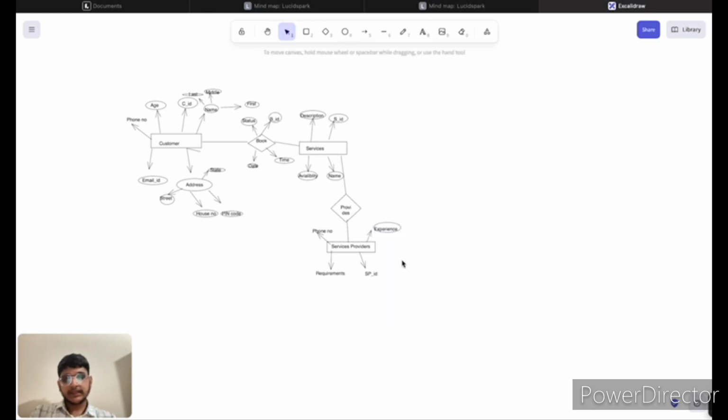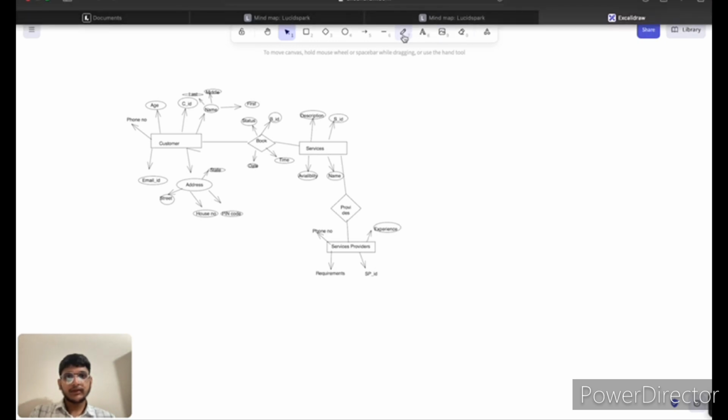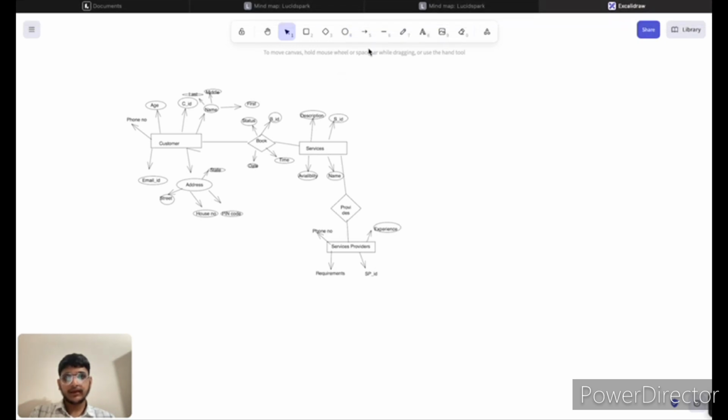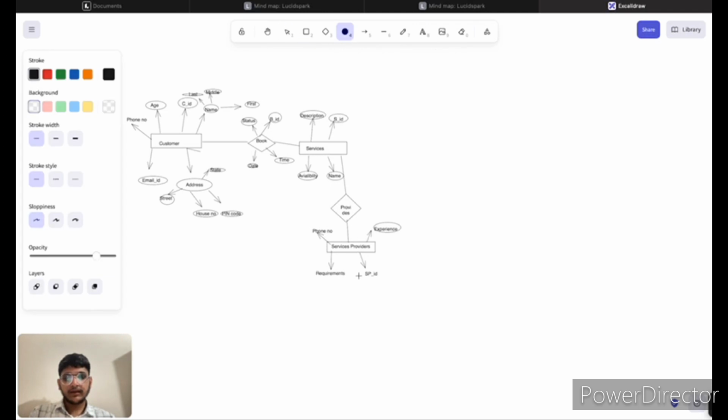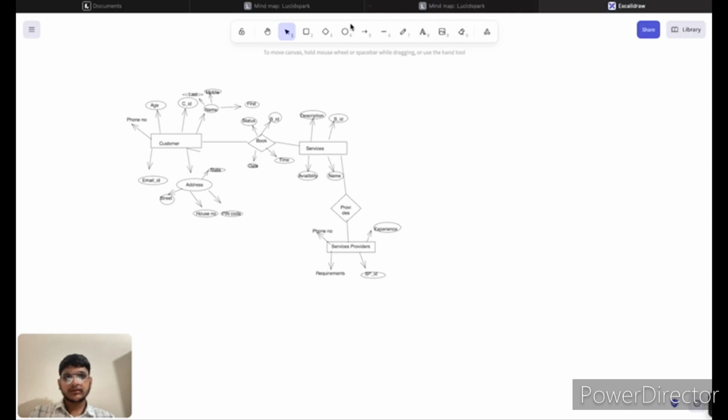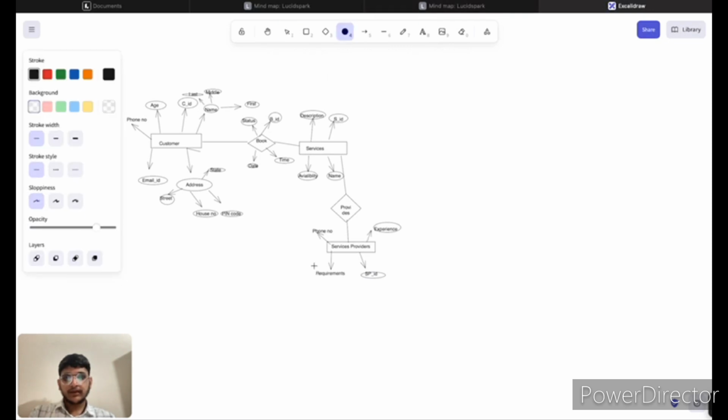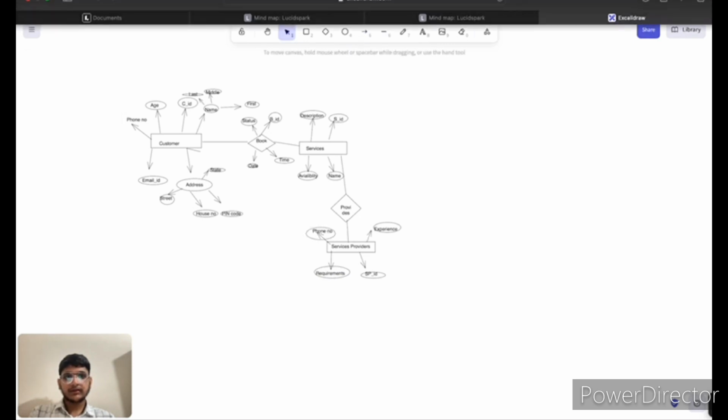Service providers have attributes: service provider ID, denoted here by SPID, experience of the service provider, requirements, and contact number of the service provider. These are all the attributes of a service provider.